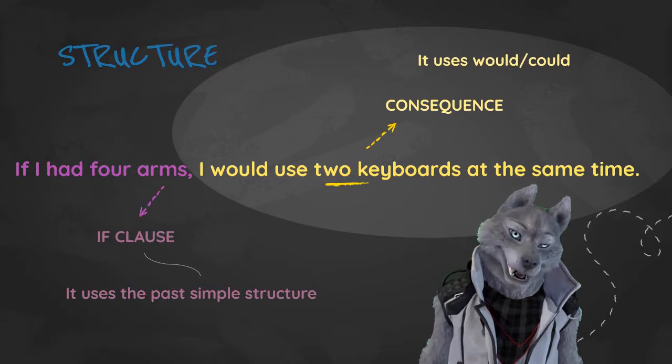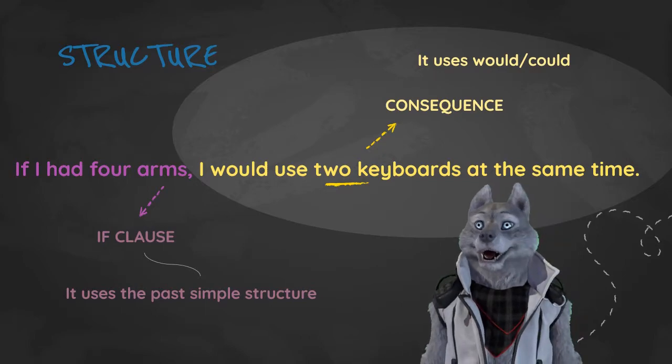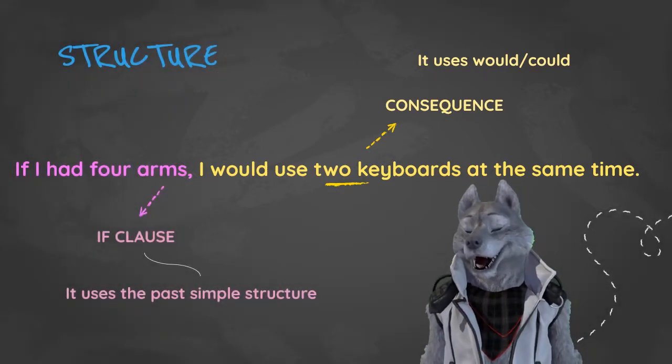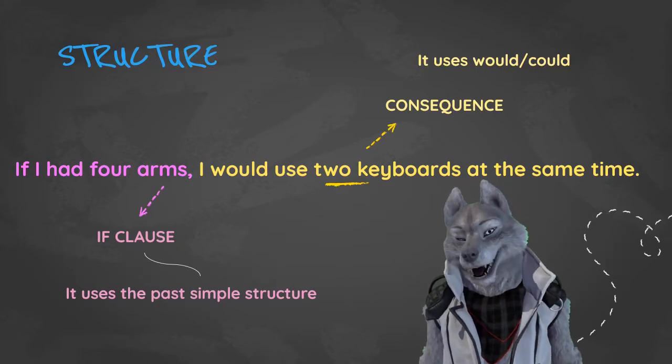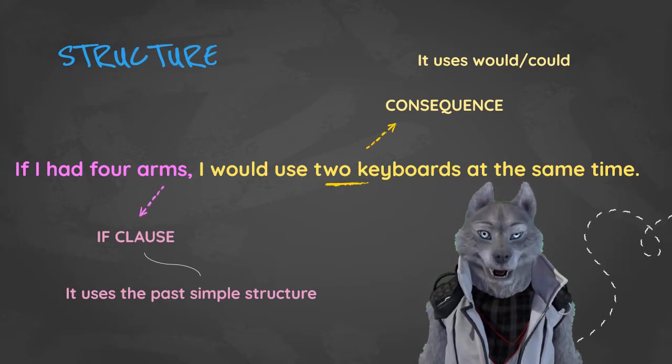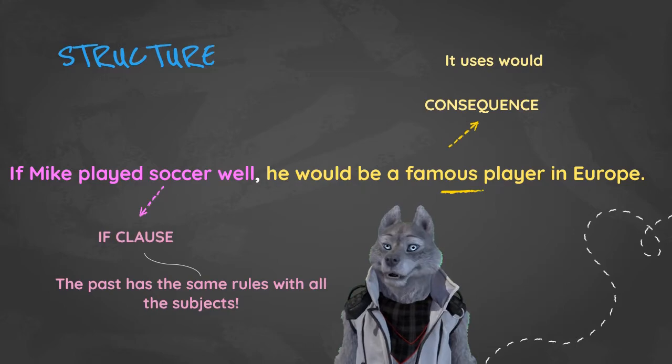The second statement, well, I would use 2 keyboards at the same time, is the consequence. The consequence usually uses would. And that's it. If I had 4 arms, past, I would use 2 keyboards at the same time. Another example. If Mike played soccer well, he would be a famous player in Europe.